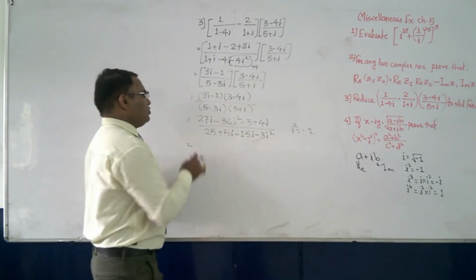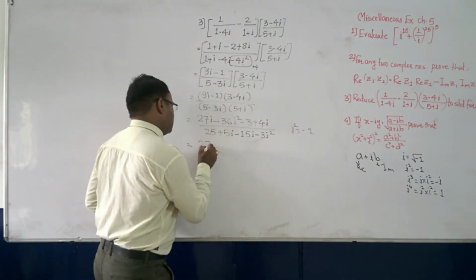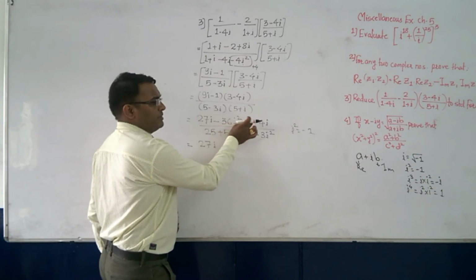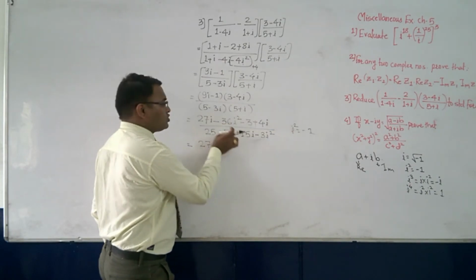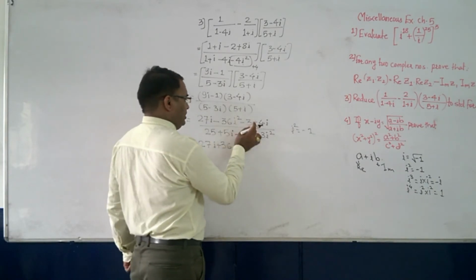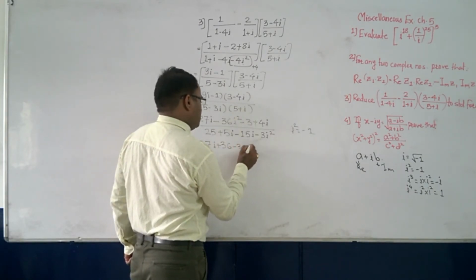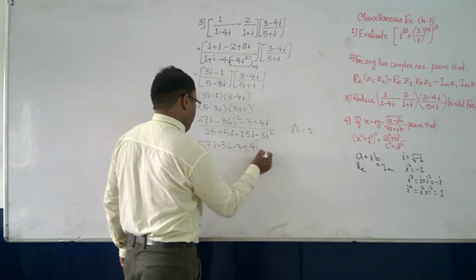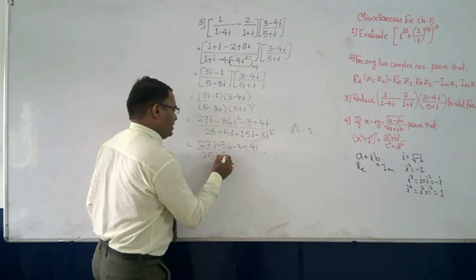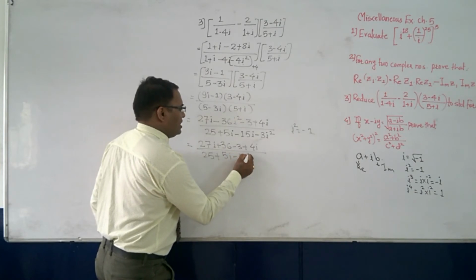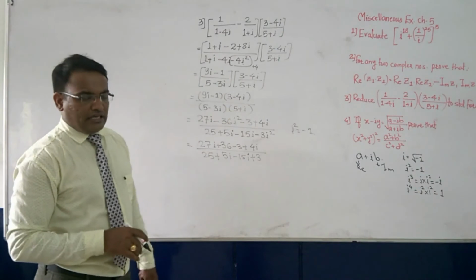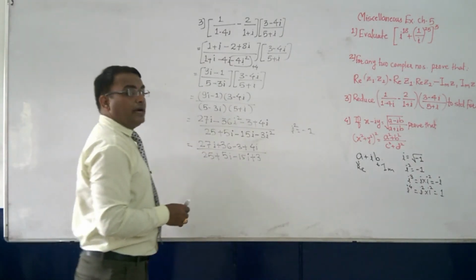So 27i as it is, minus 36 i square, but i square is equal to minus 1. So minus 1 into 36 will give you plus 36, and then minus 3 plus 4i. Same thing here, 25, then 5i, then minus 15i, and then plus 3, because i square is minus 1. So minus 1 into minus is plus.